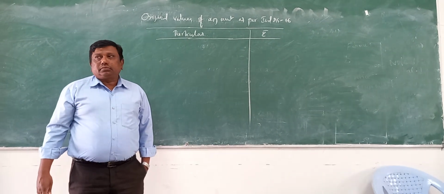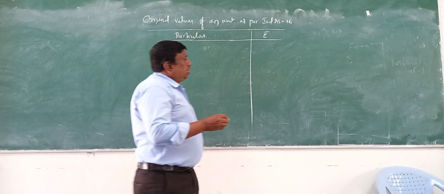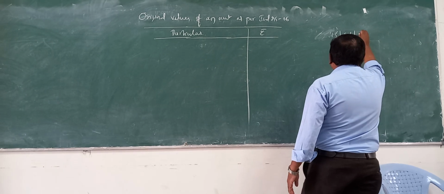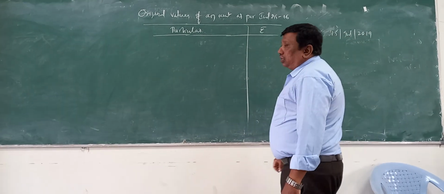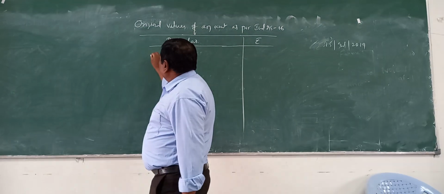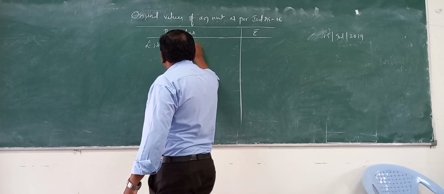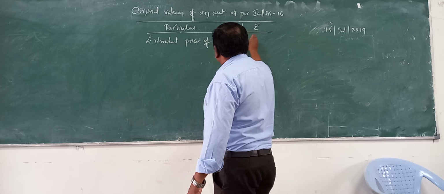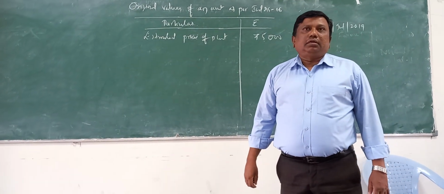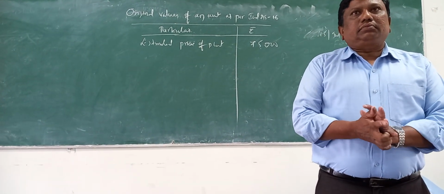The plant was purchased from PQR Limited on 15th July 2019, with an estimated price of rupees 75,000. The supplier offers 3-month credit with a condition that a discount of 1.5% will be given if the